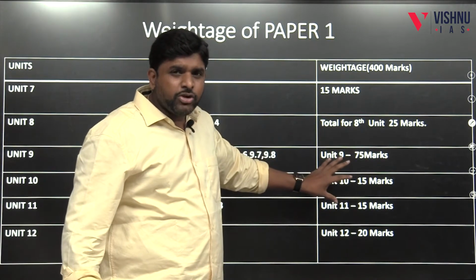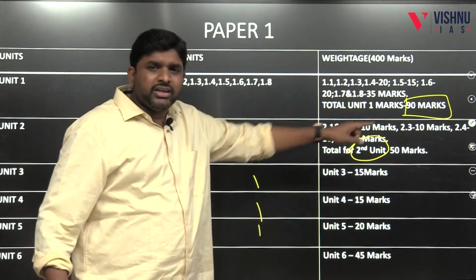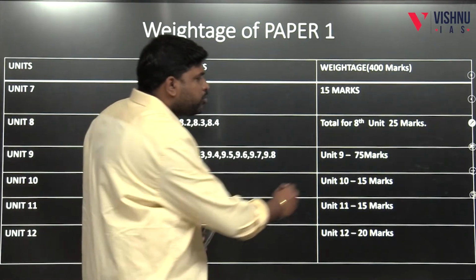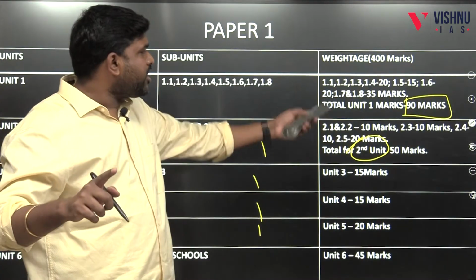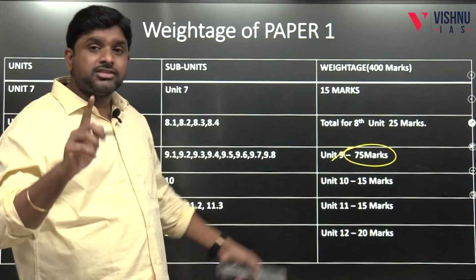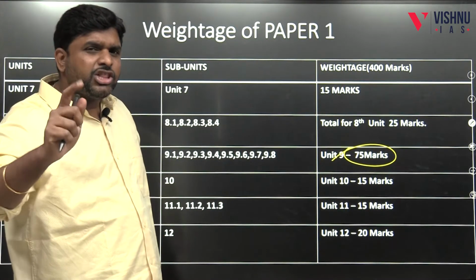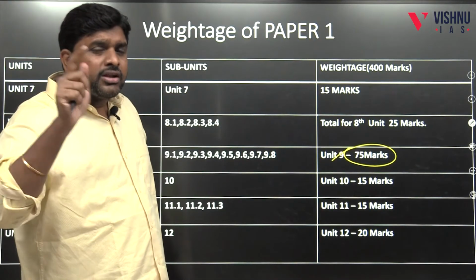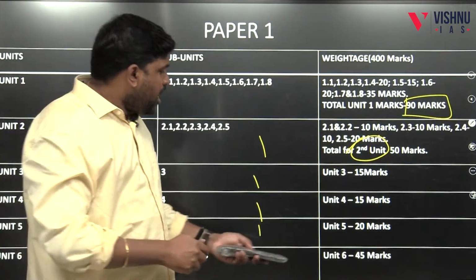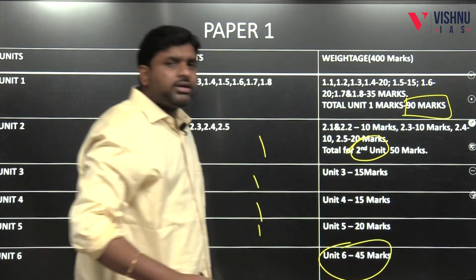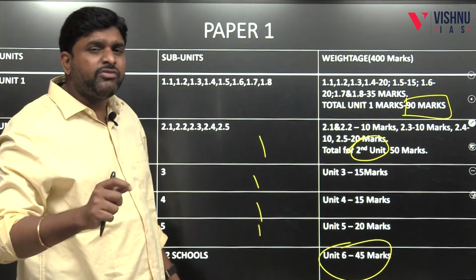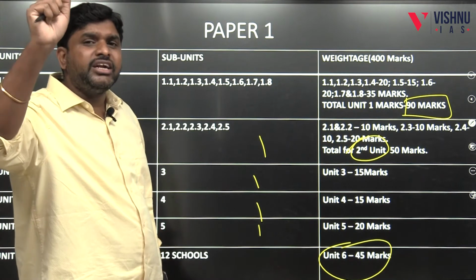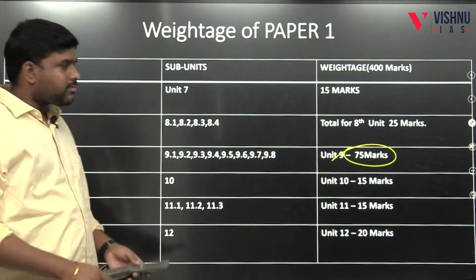See, if you are strong in unit number 1 and in unit number 9, 90 plus 75, you will be getting somewhere around 165 marks from 2 units. First unit and 9th unit, very important. 90 plus 75 is 165, and anthropological thought is 45 marks. So 3 units, 210 marks will be there.